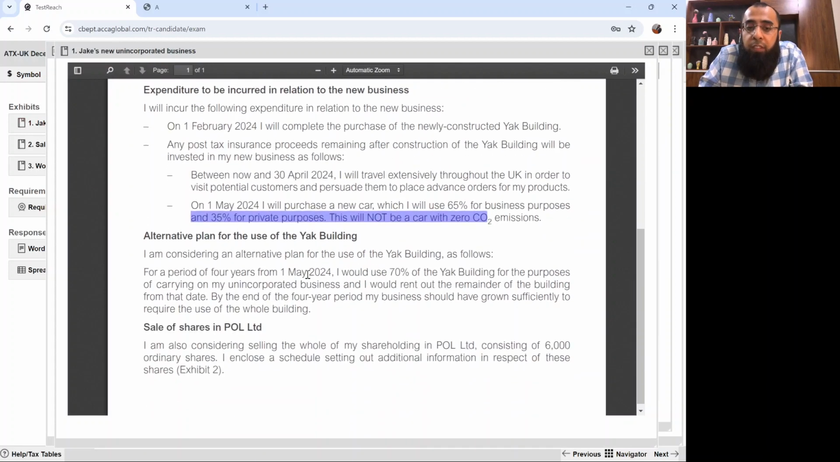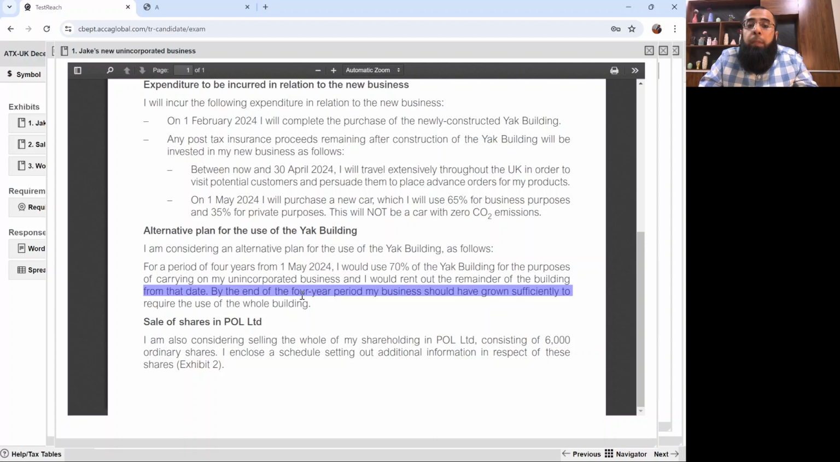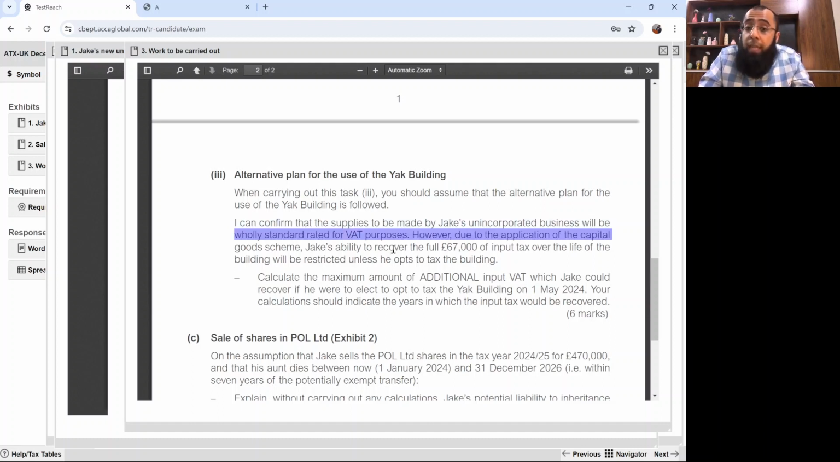Now, what was the alternative plan? The alternative plan was that 70% will be used in the business and the remainder will be rented out. That will be done for 4 years. After the 4 year period, it will be shifted to business use completely. Now I can confirm that the supplies to be made by Jake's business will be wholly standard rated. However, due to application of the capital goods scheme, Jake's ability to recover the full £67,000 of the input tax over the life of the building will be restricted unless he opts to tax. Because if he rents out the building, obviously 30% of the building will be considered in exempt use.